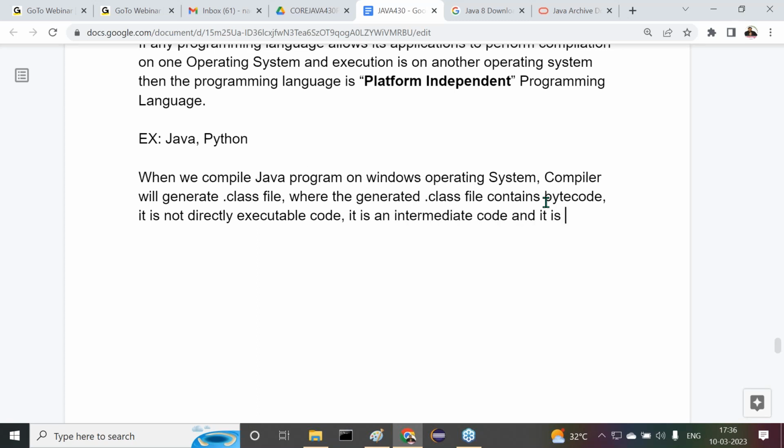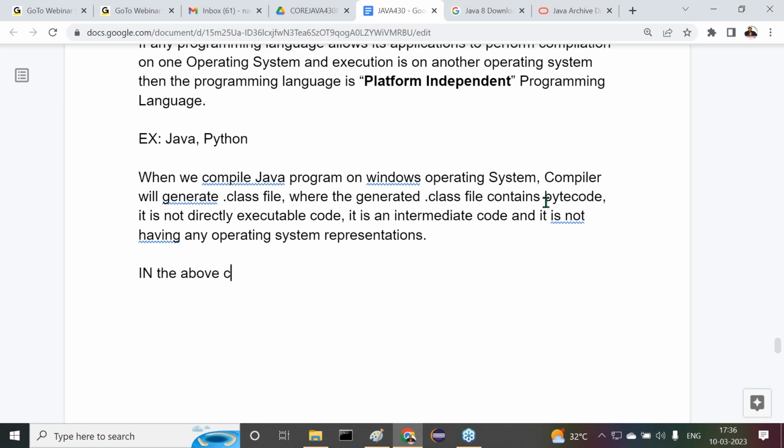and it is not having any operating system represented code. It is not having any operating system representations. Good. Now observe carefully.